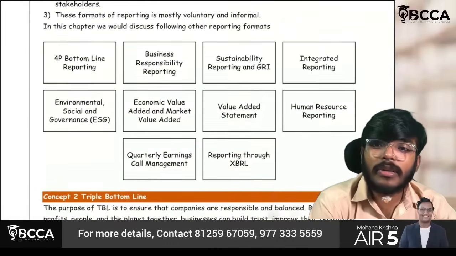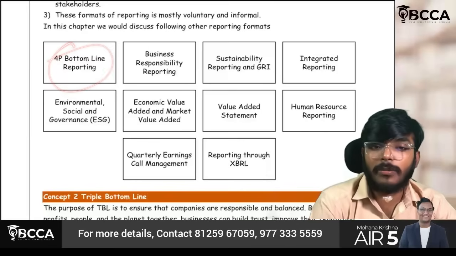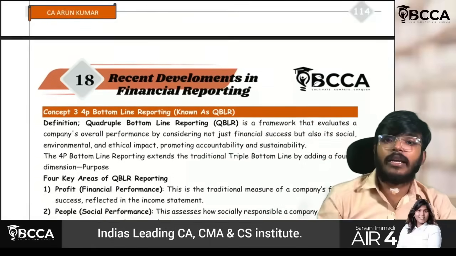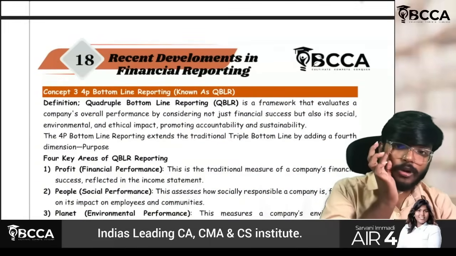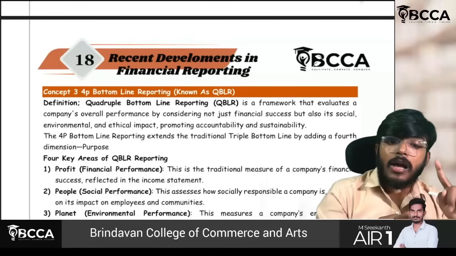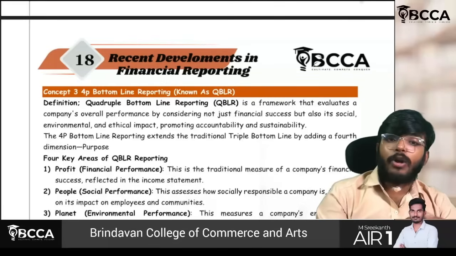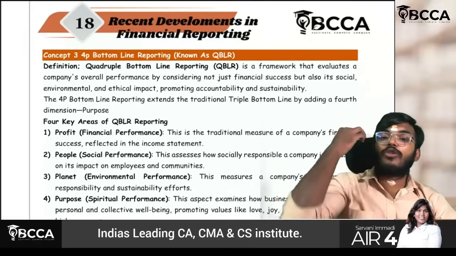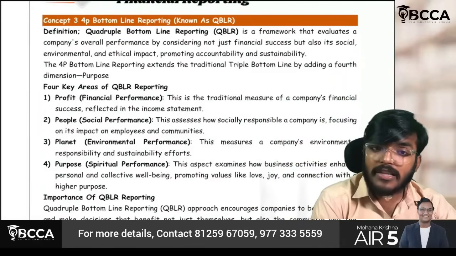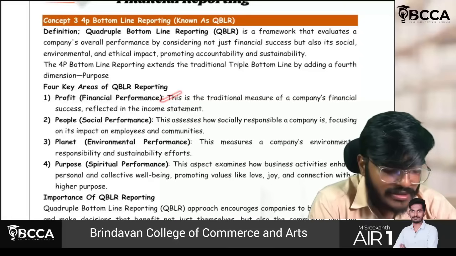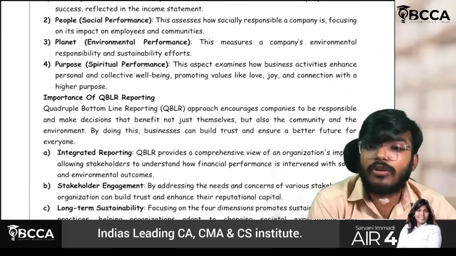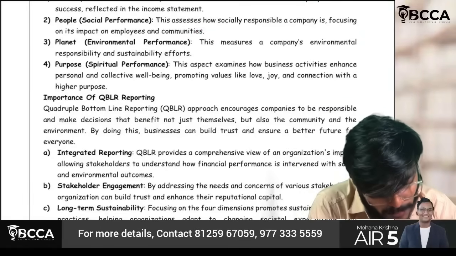Sir, but triple bottom line is not there now. This is 4P bottom line. 4P bottom line is nothing but an extension of the triple bottom line. Earlier the 3P's were people, planet, profit. Other than this, another P is also there, which is purpose. If you observe, financial performance is there, social performance also, environmental performance also, and last but not the least, spiritual performance also.